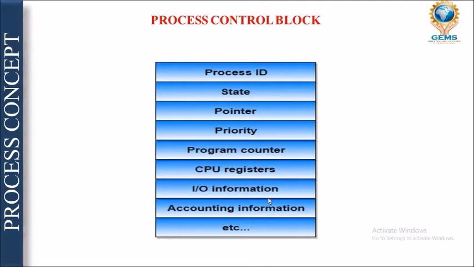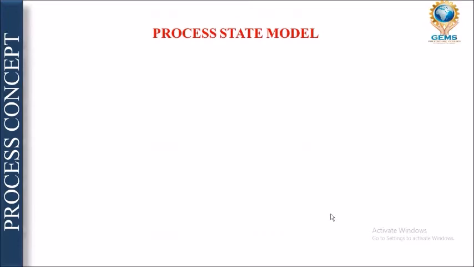Okay, what is IO information? IO information takes care of, again, the same thing: which process has to be executed with which resources. And accounting information means what? What is the burst time, how much time has been consumed, and how much time is left. That is all being kept by this accounting information.